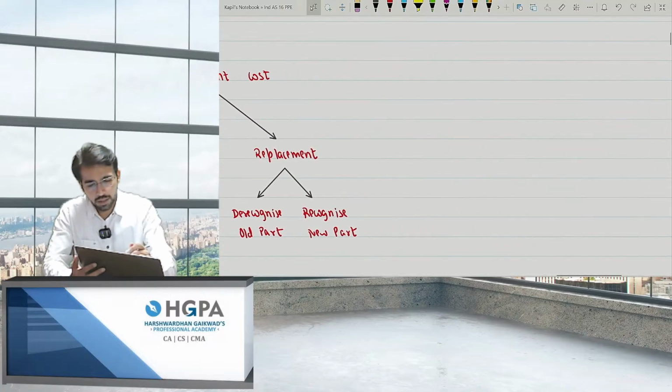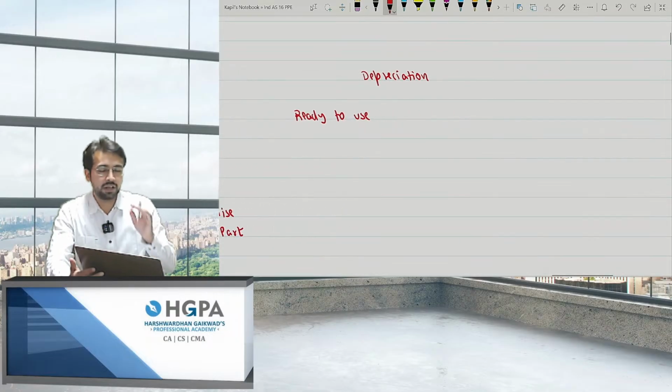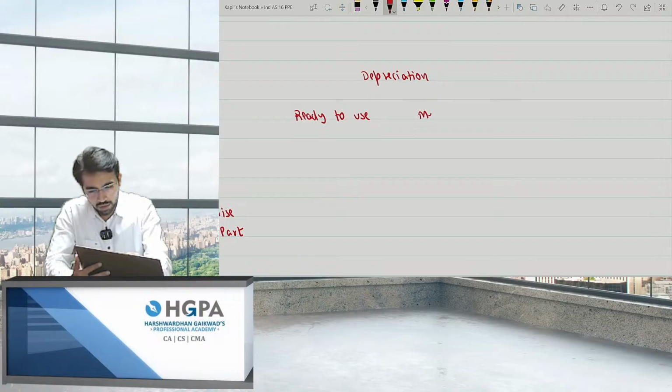What is the next point? After subsequent cost, it was depreciation. From where to start? When it is ready to use, not when it is put to use. You should start depreciation when it is ready to use. Okay. What are the methods to be followed? It can be SLM, it can be RBM, and it can be production units.